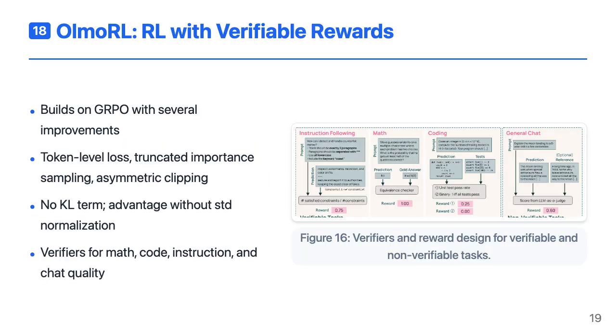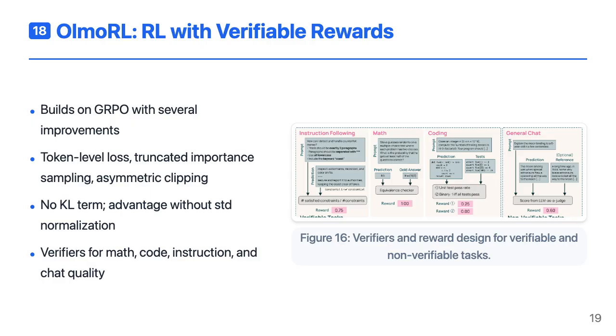OlmoRL is the reinforcement learning framework used for Olmo 3 Think and RL-Zero. It's based on group relative policy optimization but with several important tweaks. The loss is normalized at the token level to avoid length bias, and they use truncated importance sampling to correct for differences between inference and training engines.